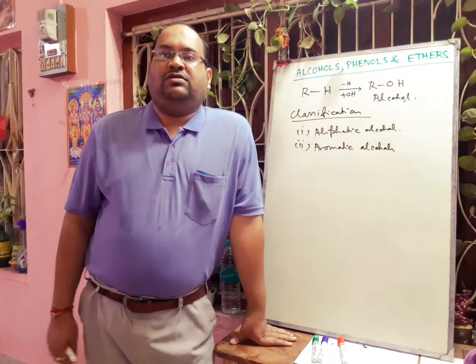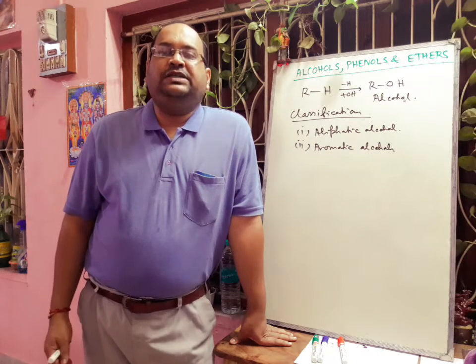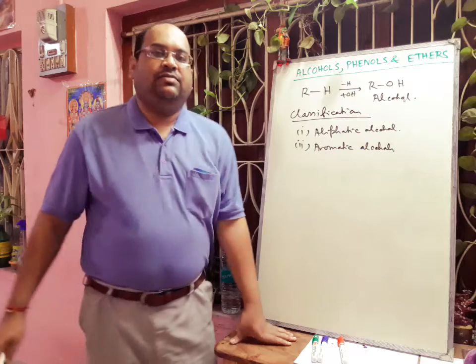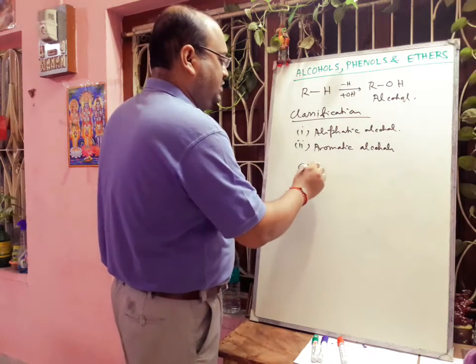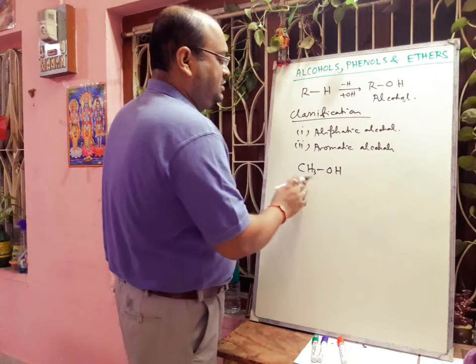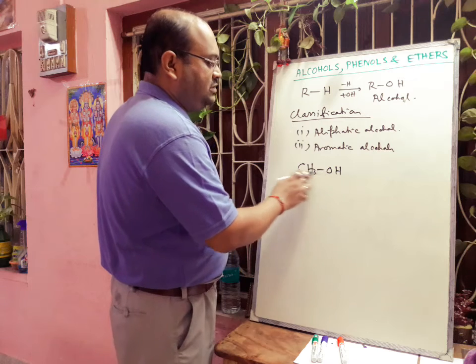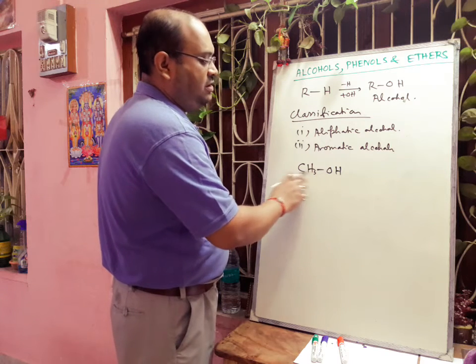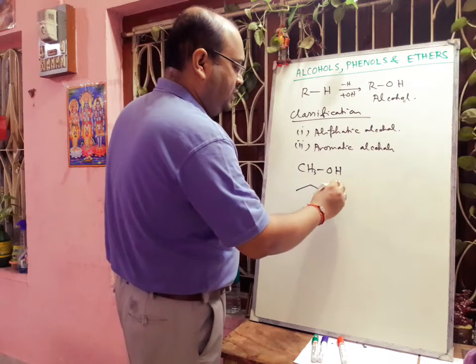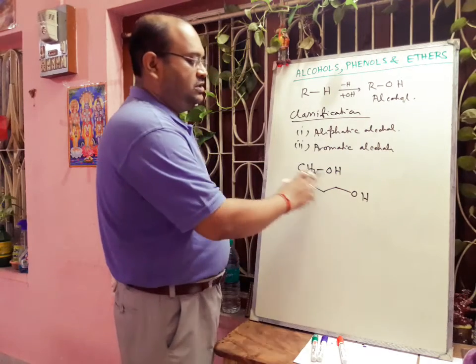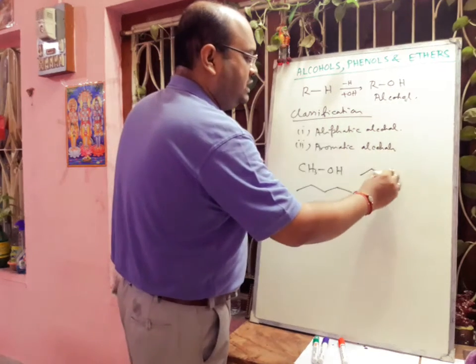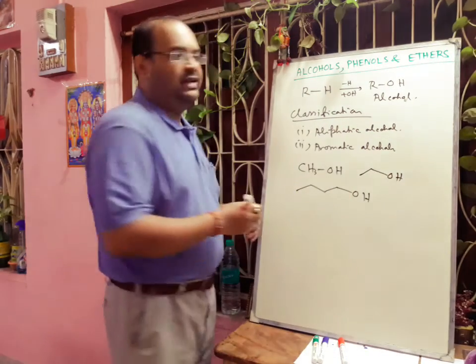In aliphatic alcohols, the hydroxyl group is linked to an aliphatic carbon chain, like CH3OH. So here OH is attached to an aliphatic hydrocarbon chain, or you can write in this way. This one is butanol, this one is methanol, this one is ethanol. They are all aliphatic alcohols.